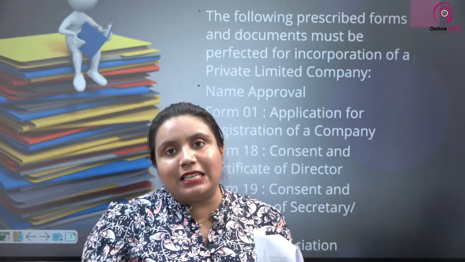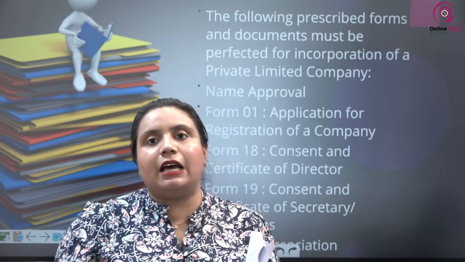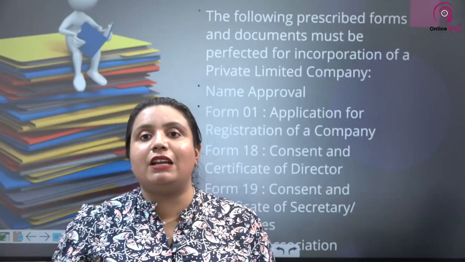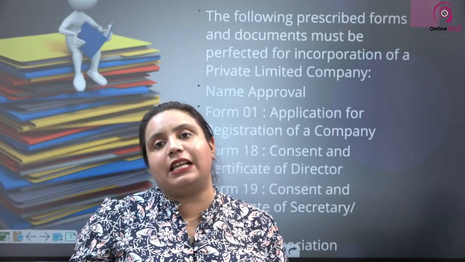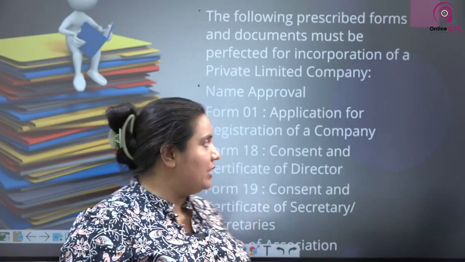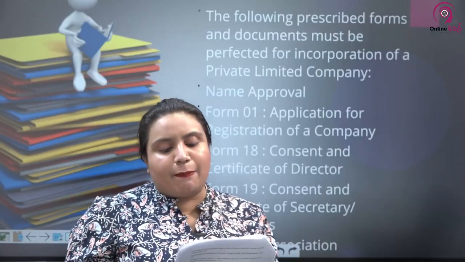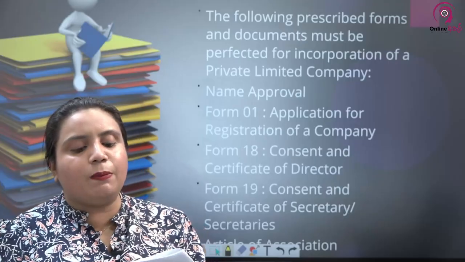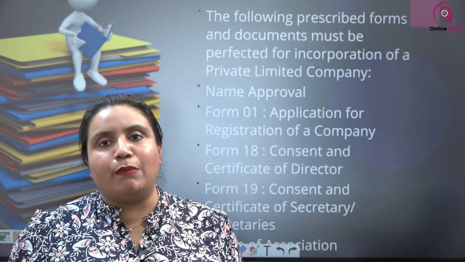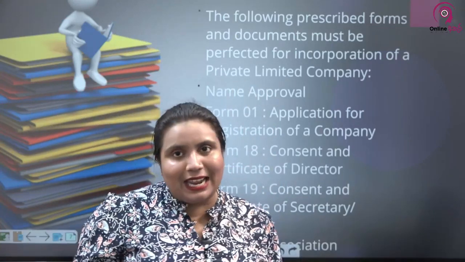Declaration that your name is not similar to that of another company's name, that is the declaration. Second is the articles of association, submitted with the signatures of the initial shareholders, the consent form of directors, and the consent form of the secretary. I listed it down thereafter, right? Upon receipt of the properly completed application for incorporation, the registrar shall enter the particulars of the company on the register and assign a unique number as its company number. So once you hand over all the documentation, what are the documents? We are going to list it down again later.